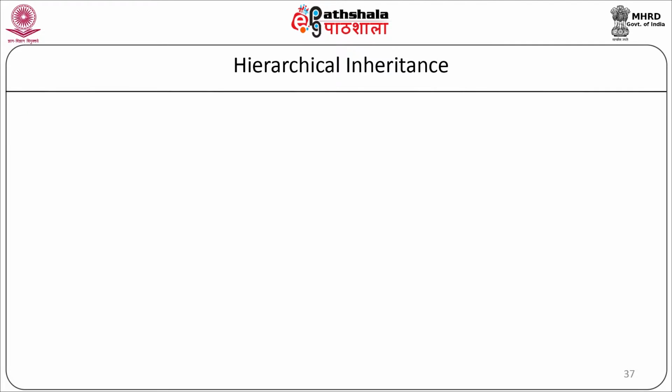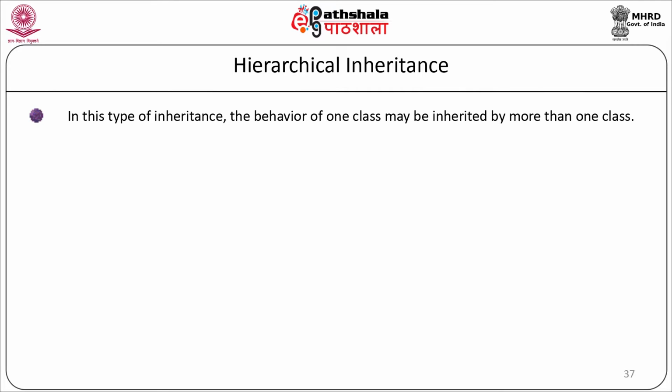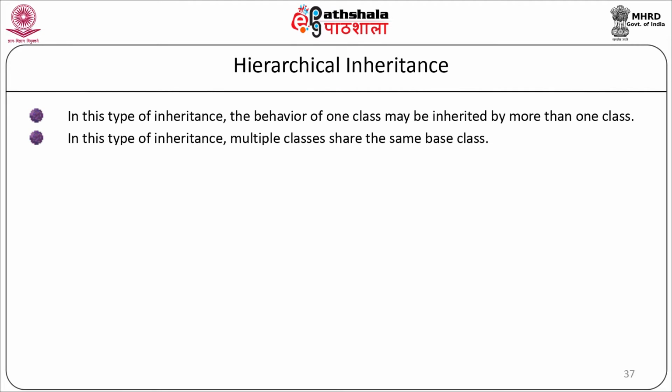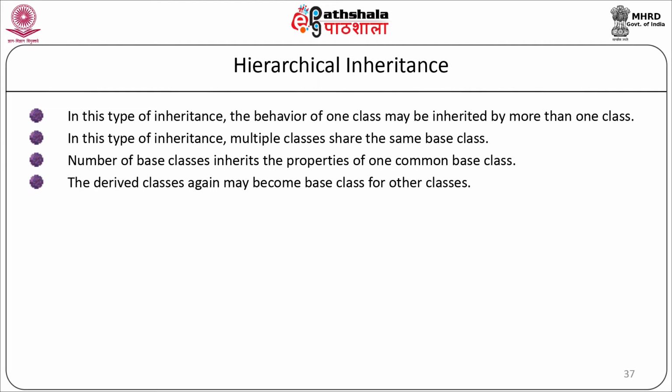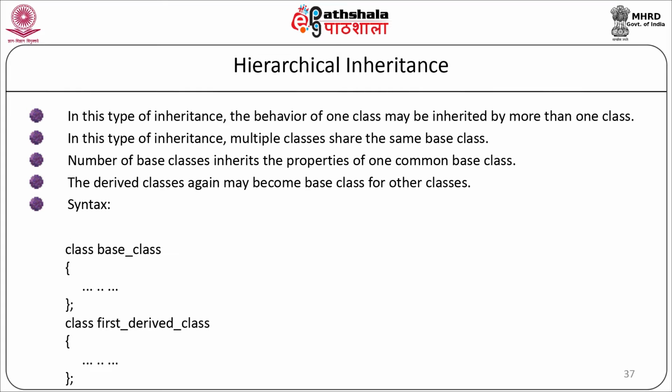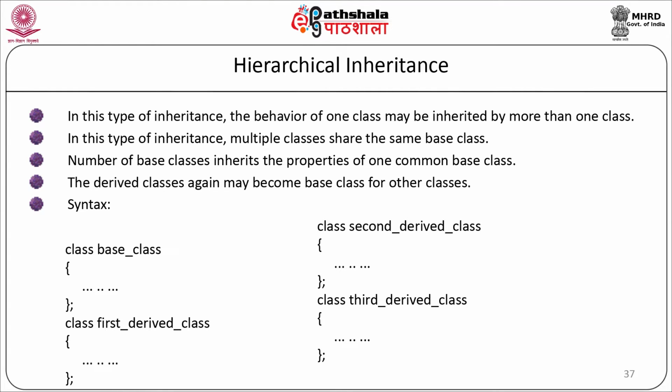Now the next type of inheritance is hierarchical inheritance. In this type of inheritance, the behavior of one class may be inherited by more than one class. Multiple classes share the same base class. A number of classes inherit the properties of one common base class. The derived class again may become the base class for another class. For example, the base class, the first derived class, the second derived class, and the third derived class.